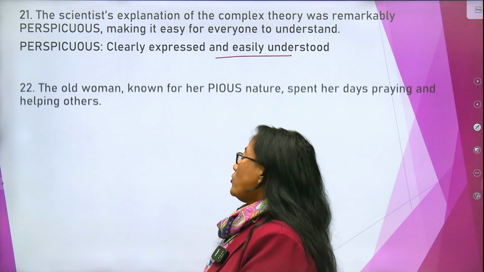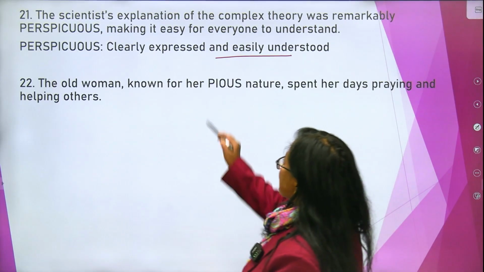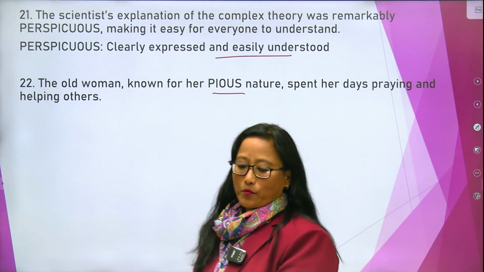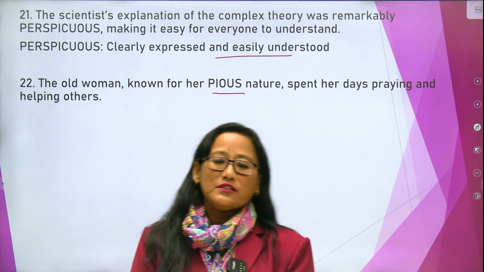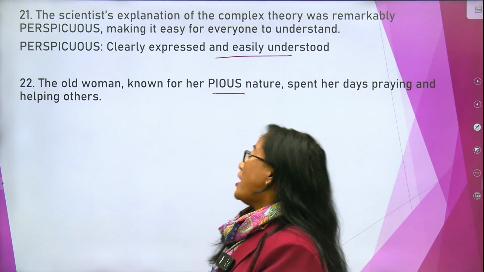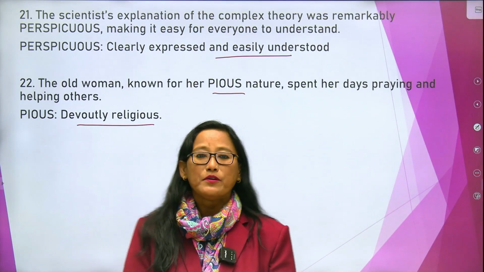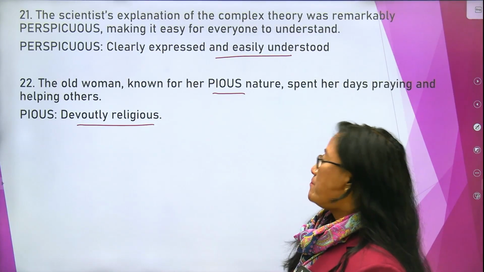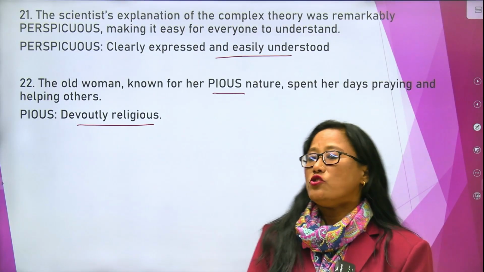Alright. Now the next sentence we have is, the old woman known for her pious nature spent her days praying and helping others. I had given you one example in the past regarding pious. I said that my grandmother is a very pious lady. She always helps others. So what is the meaning of pious here? Pious means a very religious person, a devoutly religious person. I hope that is clear. And there was an example of the opposite of pious, which was impious, which is not religious.